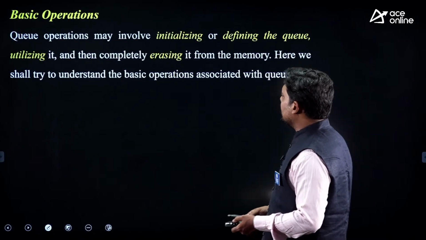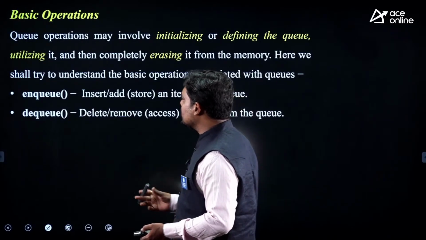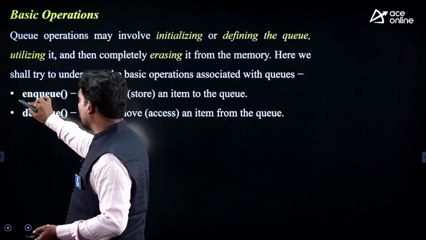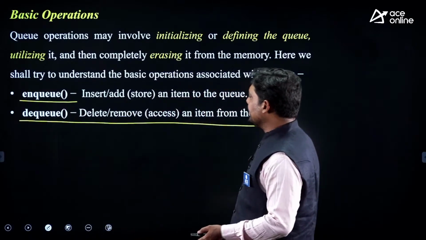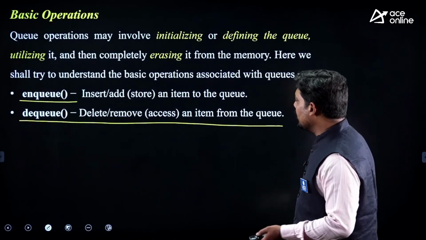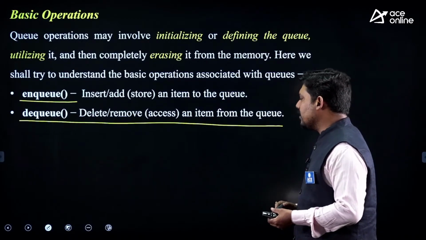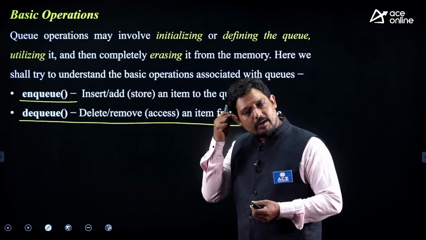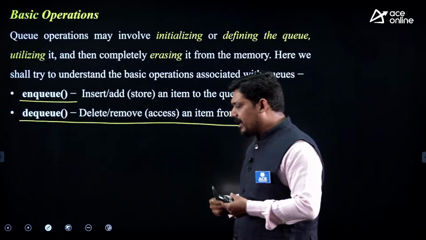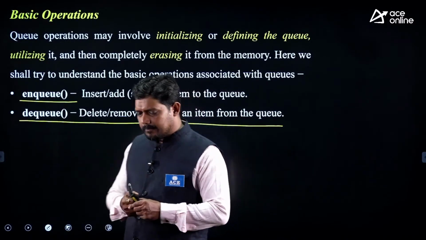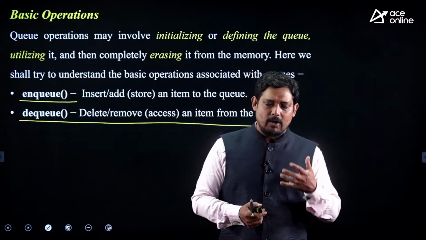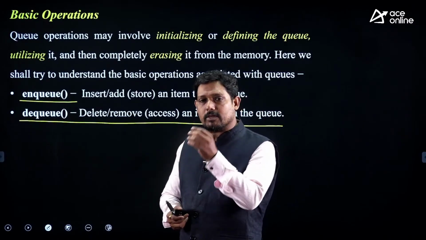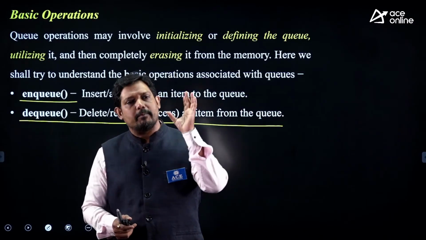Now the main operations in this case are called NQ and DQ operations. The NQ operation inserts an element in the queue and the DQ operation removes an element from the queue. Any application where there is a resource and plenty of users wanting to utilize that particular resource, a queue is maintained.